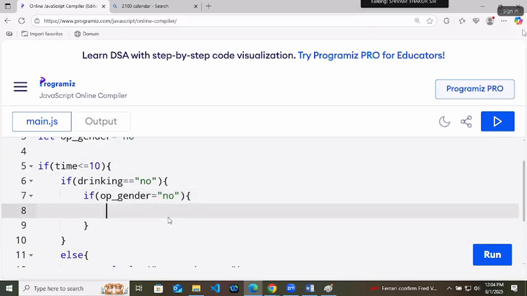If all three are passed, then you will get one yes. Console.log, you can go. Console spelling is wrong. Yes, you can go.